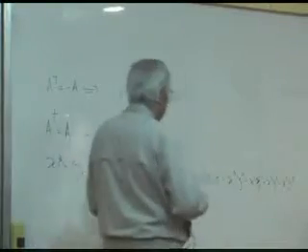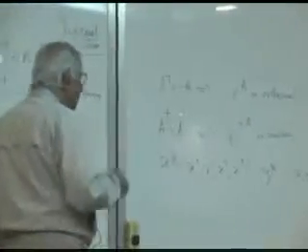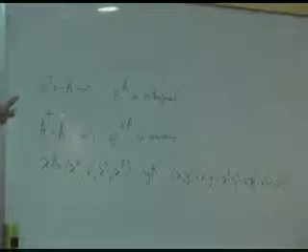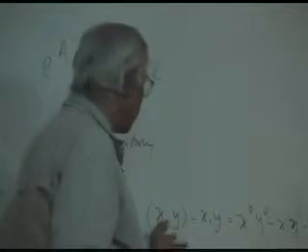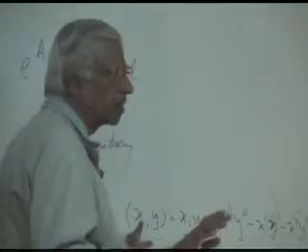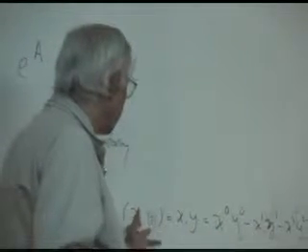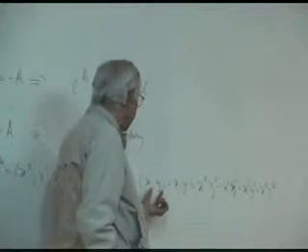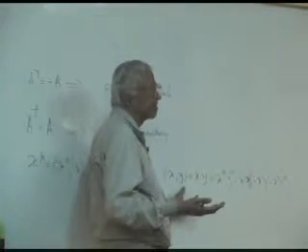And depending on which way you use to define your metric, for example, you may write the scalar product relevant in special relativity in this form. Some people write it with an overall minus sign. They have plus for the space components and minus for the time components. So that's a matter of convention. What I would like you to appreciate is the following. This is not a Euclidean type of scalar product. You can have a vector x which is non-zero, but x with x may vanish.